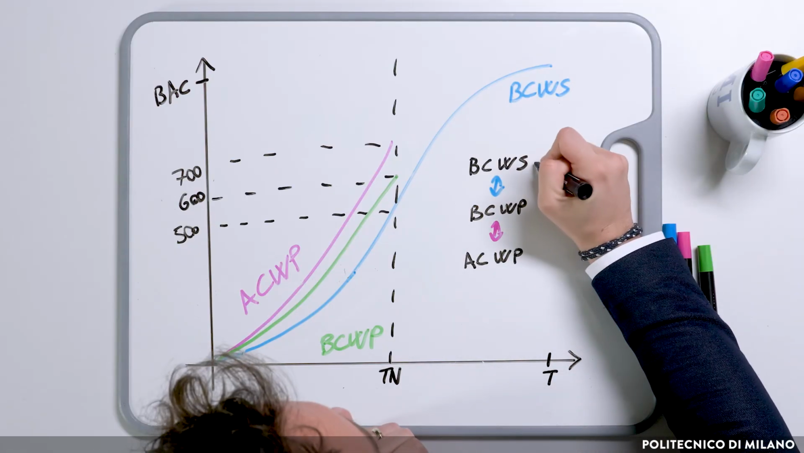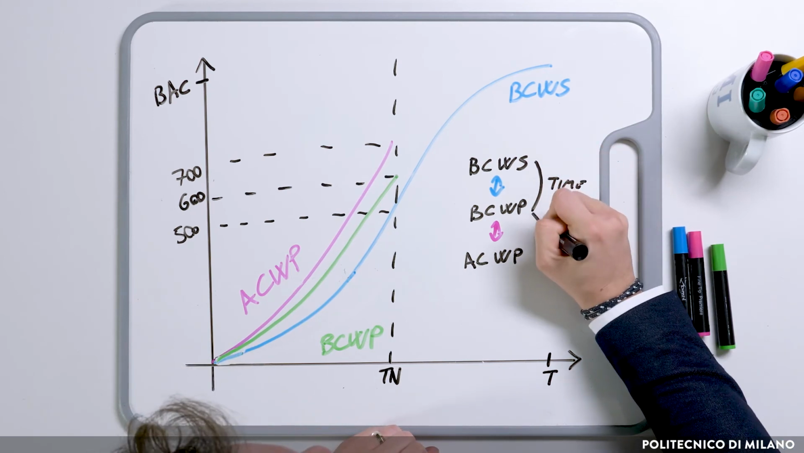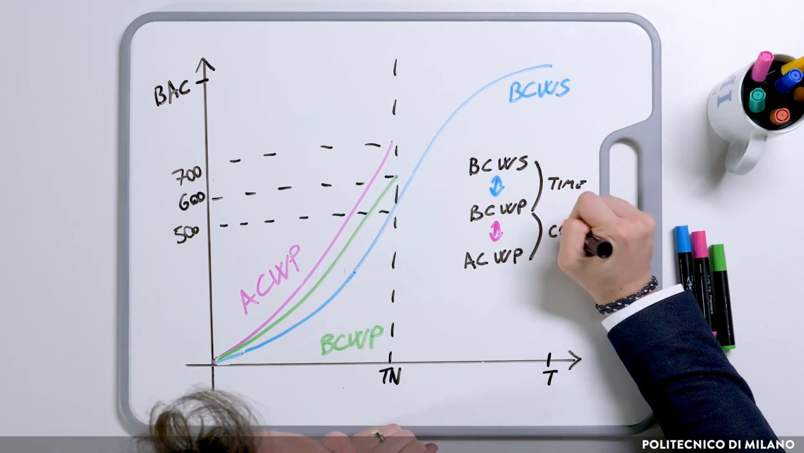To sum up, you compare both the original curves with the BCWP. In particular, the BCWP and the BCWS for the time, and the BCWP and the ACWP for the cost.